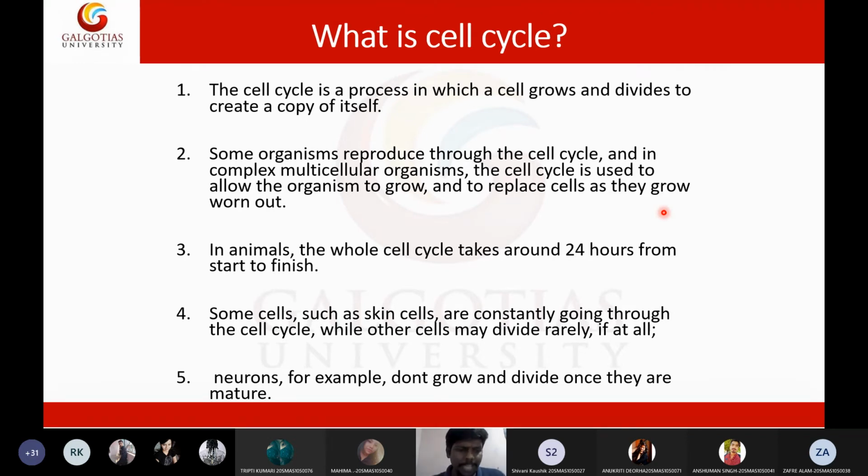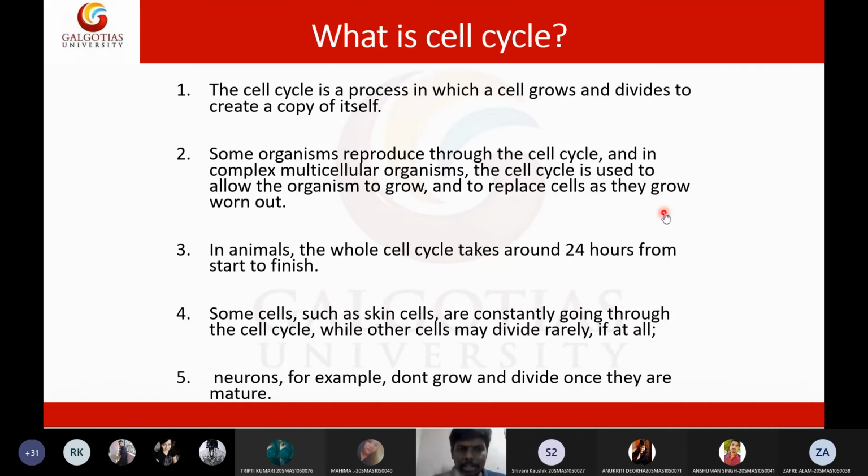I will give you a simple example of cell growth and cell division. For example, if we have two just born babies, a boy and a girl, they will become adults when they reach around 22 years of age.